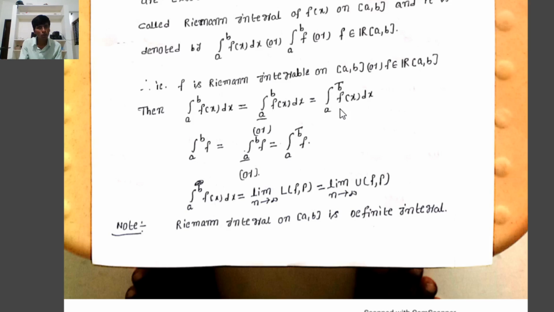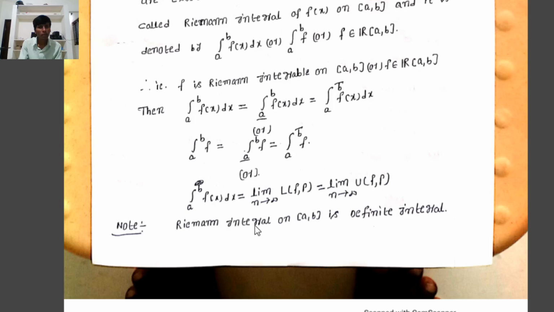The lower Riemann integral equal to the upper Riemann integral is denoted by integration a to b f, equal to integration from a lower bar to b f, equal to integration a to b bar f. Another one: integration a to b f of x dx equal to limit n tends to infinity L(f,P), equal to limit n tends to infinity U(f,P), where limit n tends to infinity L(f,P) is the lower Riemann integral and limit n tends to infinity U(f,P) is the upper Riemann integral.